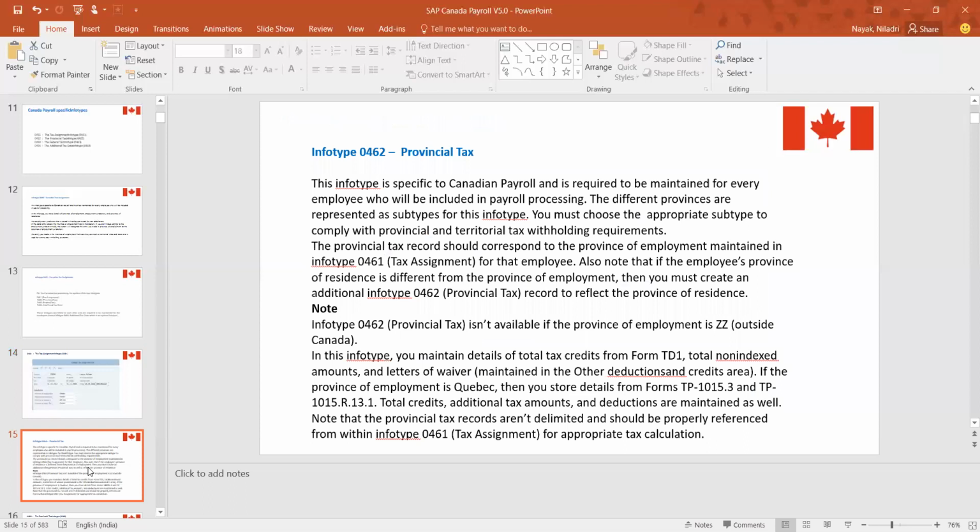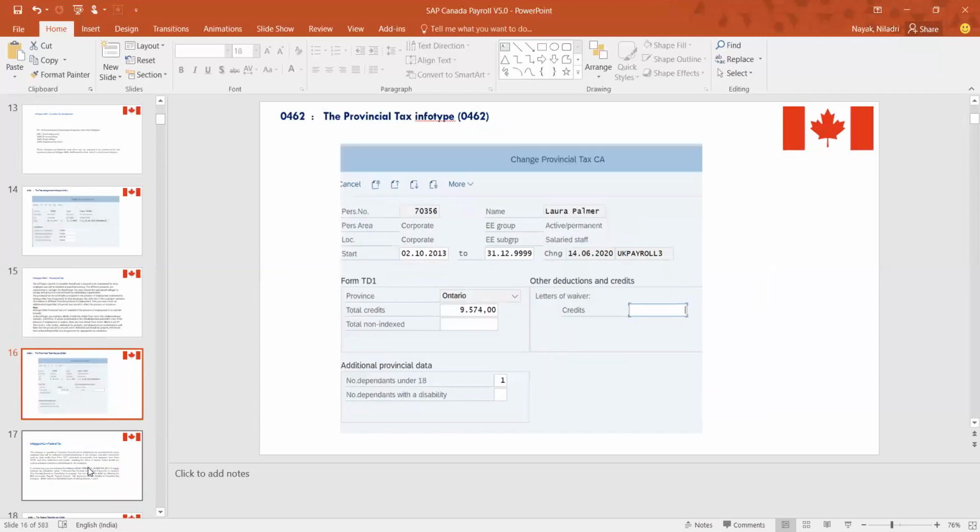Similarly, for province-specific data for Canadian payroll, there is a specific info type, based on a form called the TD1 form. In that form you have to mention which province you belong to, and on top of that any deduction or credit, such as how many dependents are staying with you and how many of them are under 18. All those details will be captured in info type 462.